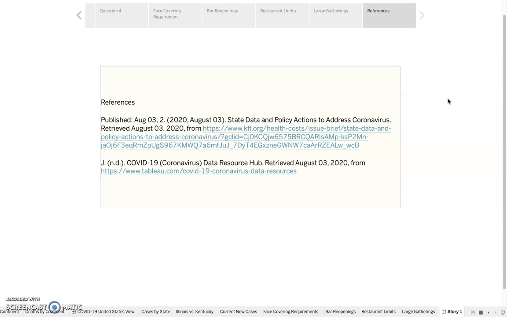After looking at this, I found it very interesting, Kentucky versus Illinois. I found it very interesting to look at different states and different countries. I thought the project all in all was very influential for me. I learned a lot, and I think it's very important to continue to learn. I think that if we keep going with this data and keep trying to find new ways to analyze how the coronavirus has impacted the world, hopefully in the future we can get a slowdown, maybe stop it, and life can go back to normal.